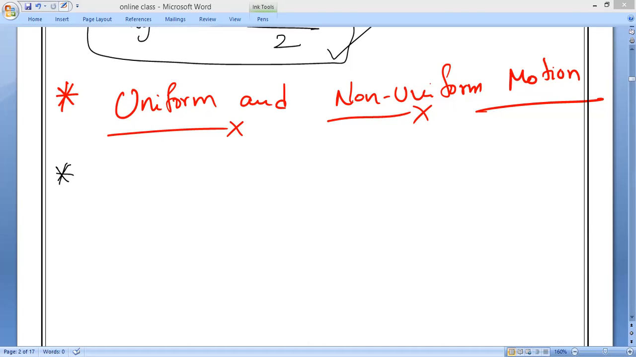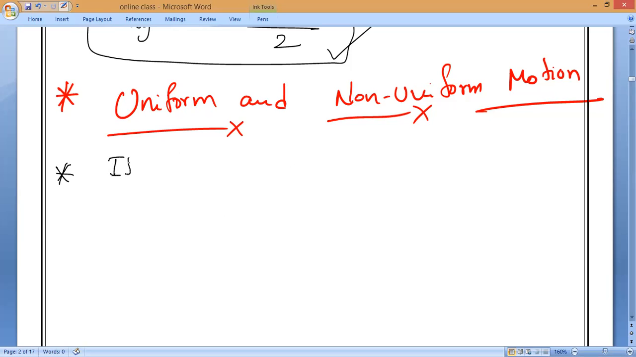So uniform speed, what did I say? Definition, check it and tell me. Uniform speed: body travels equal distance in equal interval of time. Very good. So equal distance in equal interval of time is called uniform speed. The same definition we can write for uniform motion also. Clear?